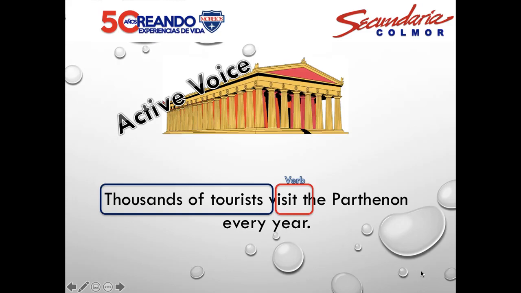Using a passive allows us to omit the agent by leaving out the prepositional phrase with by. Consequently, passive is preferred when the agent is not known, when it is people in general, or if it is unimportant or obvious.